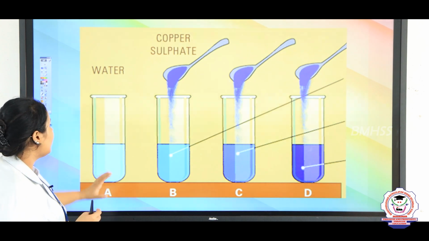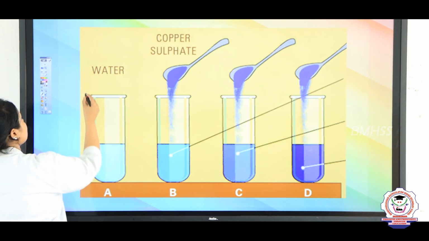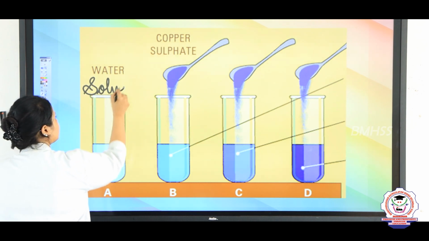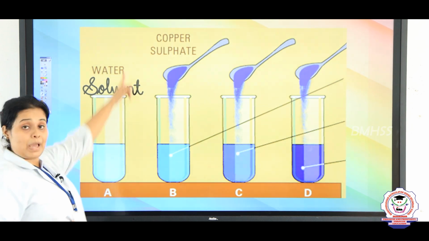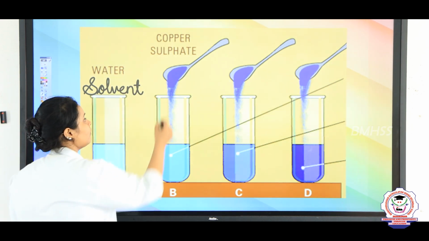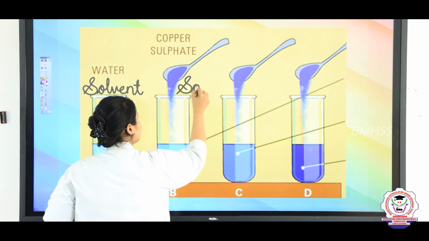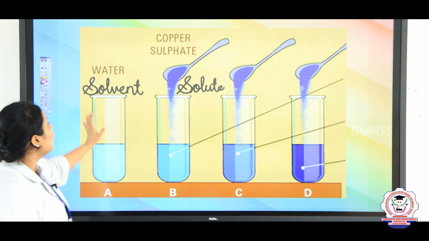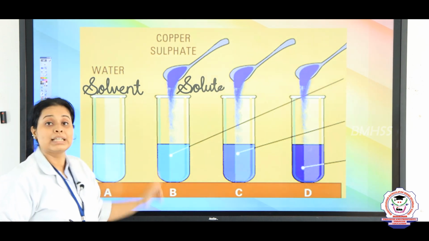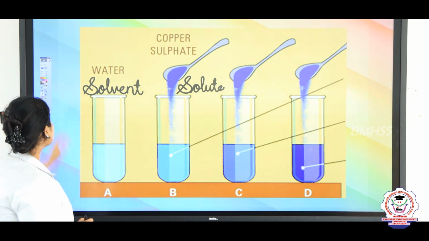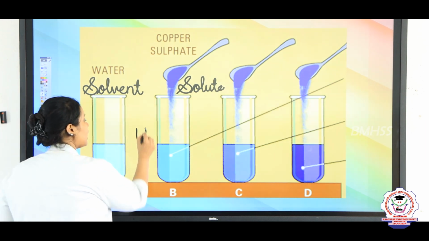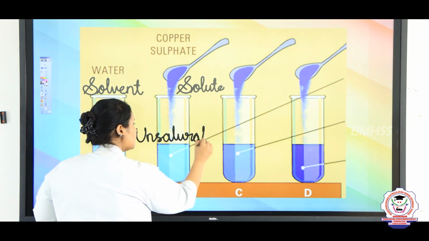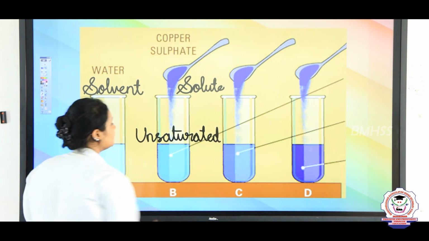So now let's take an example. So here the example I have taken is water. So what is this? This is water, which is a solvent. Then to the solvent I am adding copper sulphate, and copper sulphate is my solute. Now I have added only 1 spoon, right? So when I add only 1 spoon, you will see that a clear solution is formed, and this clear solution is known as unsaturated solution. Okay?